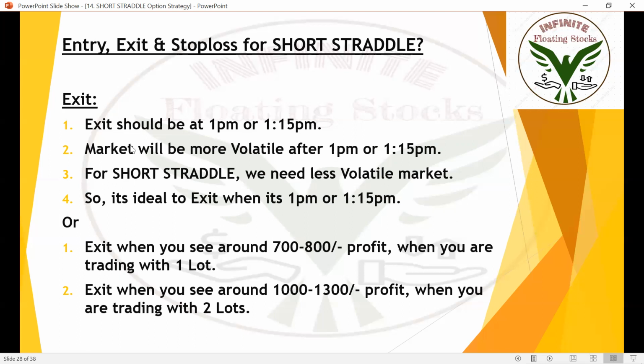Exit should be at 1 or 1:15 because the market will be more volatile after 1:15, as European markets open then. That affects the Indian market, and volatility will increase after 1:15 p.m. For short straddle, we need a less volatile market, so we need to exit at 1 or 1:15 p.m. In terms of profits, if you see around 700 profit, exit when you're trading with one lot. If you're trading with two lots and you see profit around 1,000 rupees, exit immediately.